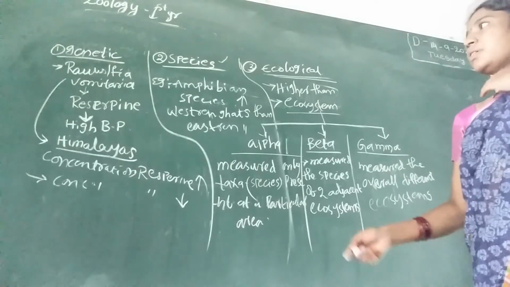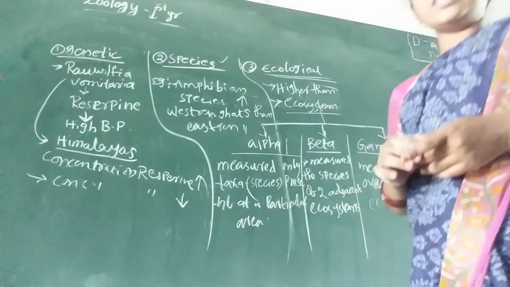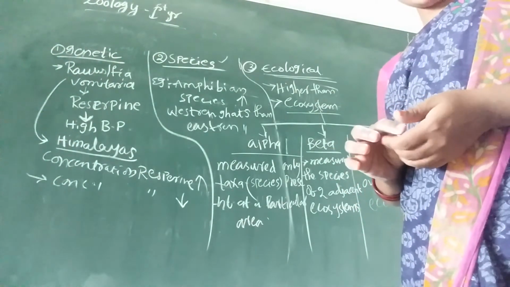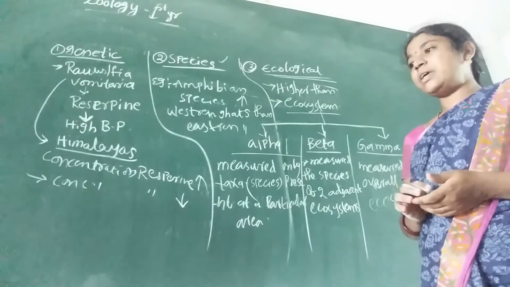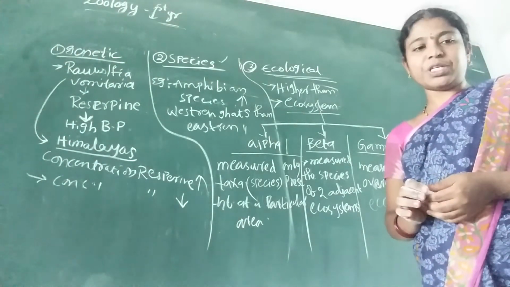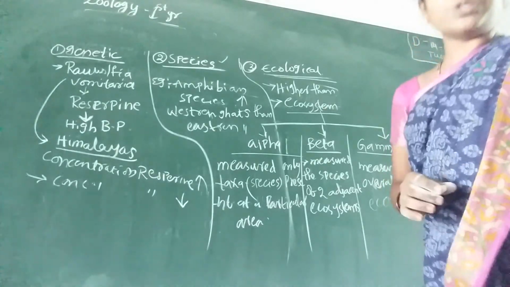Okay. It is the concept of biodiversity and levels of biodiversity. In this topic we have a 4 marks question and a 2 marks question.